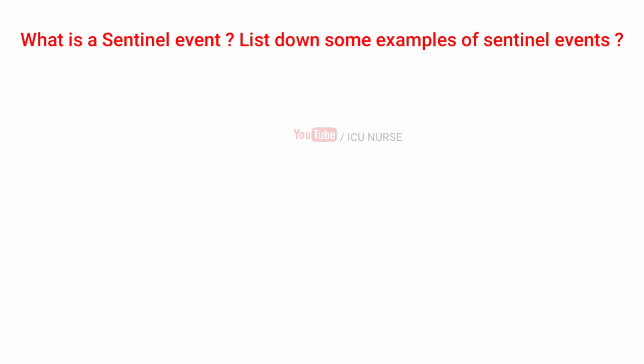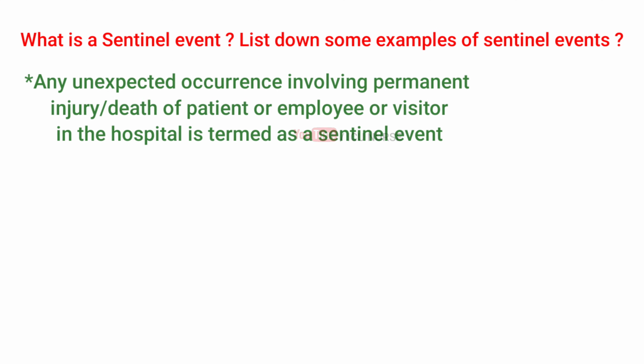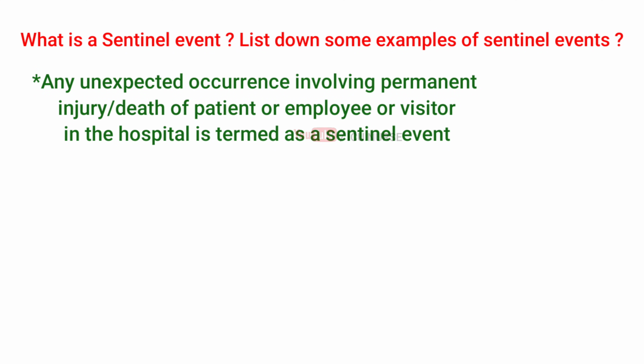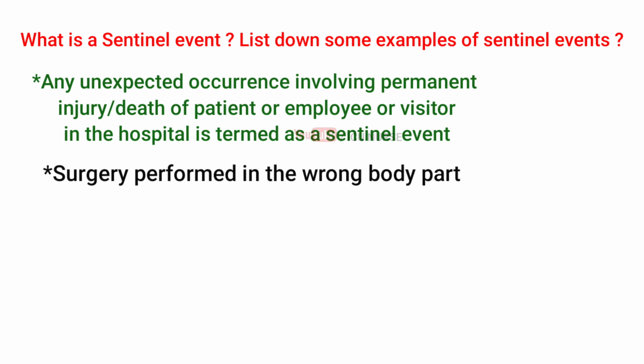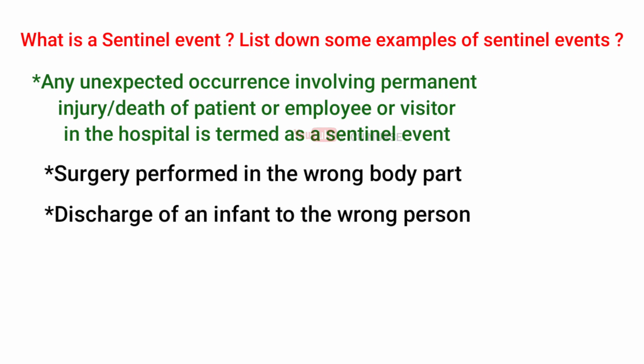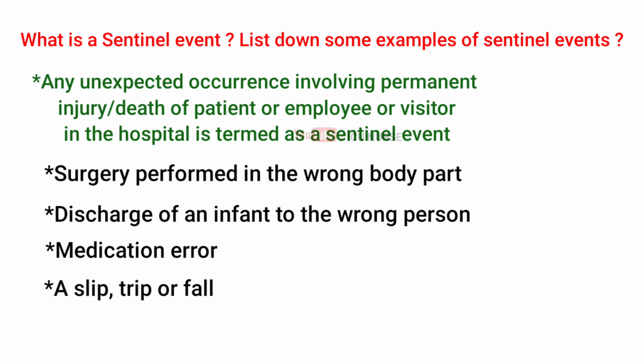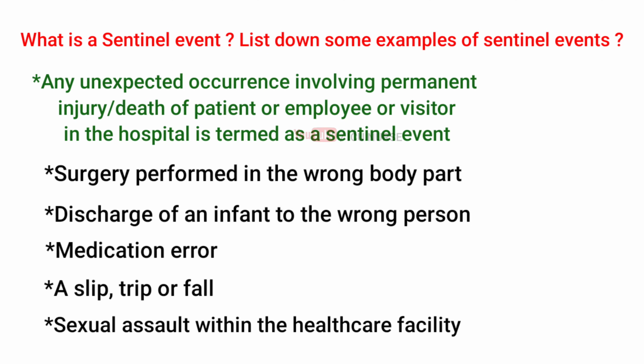What is a sentinel event? List down some examples of sentinel events. Any unexpected occurrence involving permanent injury or death of patient or employee or visitor in the hospital is termed as a sentinel event. A few examples are surgery performed in the wrong body part, discharge of an infant to the wrong person, medication error, a slip, trip or fall, sexual assault within the healthcare facility.